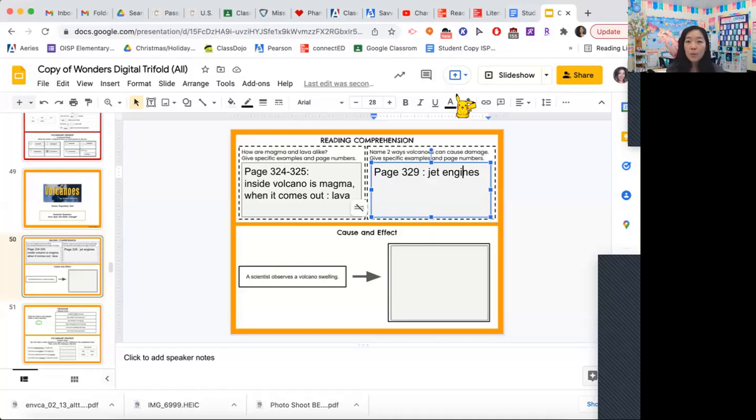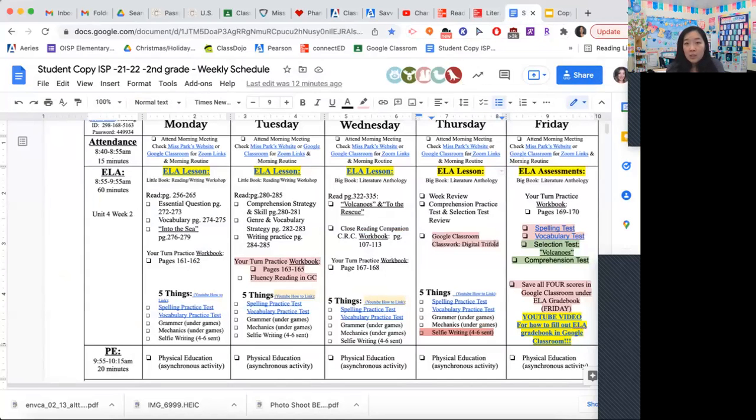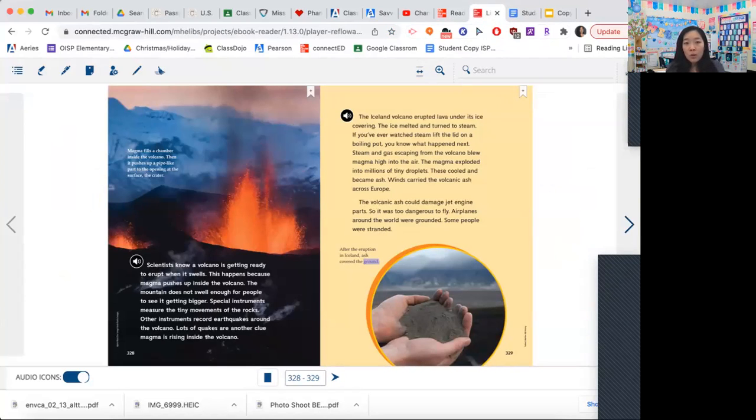So that's one way, but it says name 2 ways. So we got to find another one. So you were asking where you put it down. You're going to put it down on slide like 50 or 51. You're going to put it in these 2 boxes. Okay, I got to find one more example though.